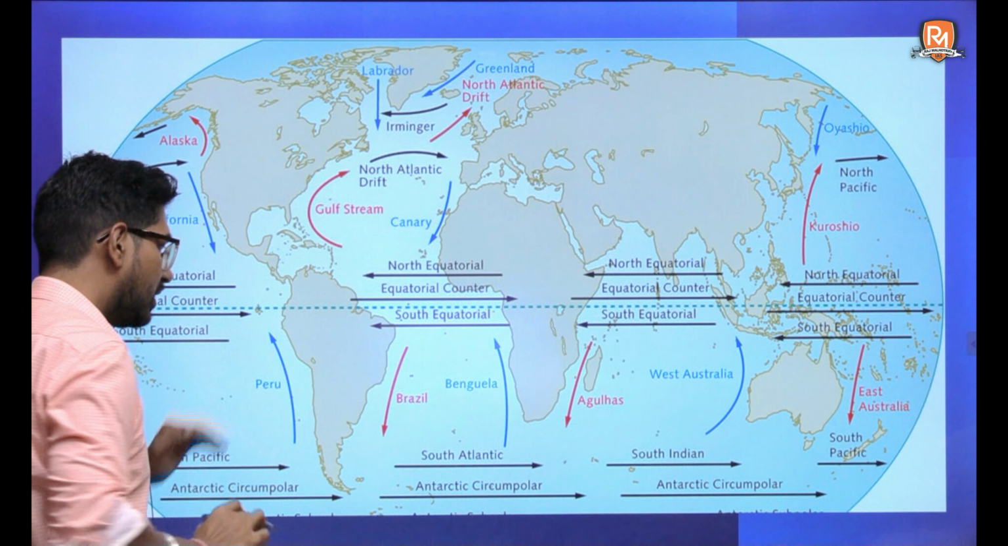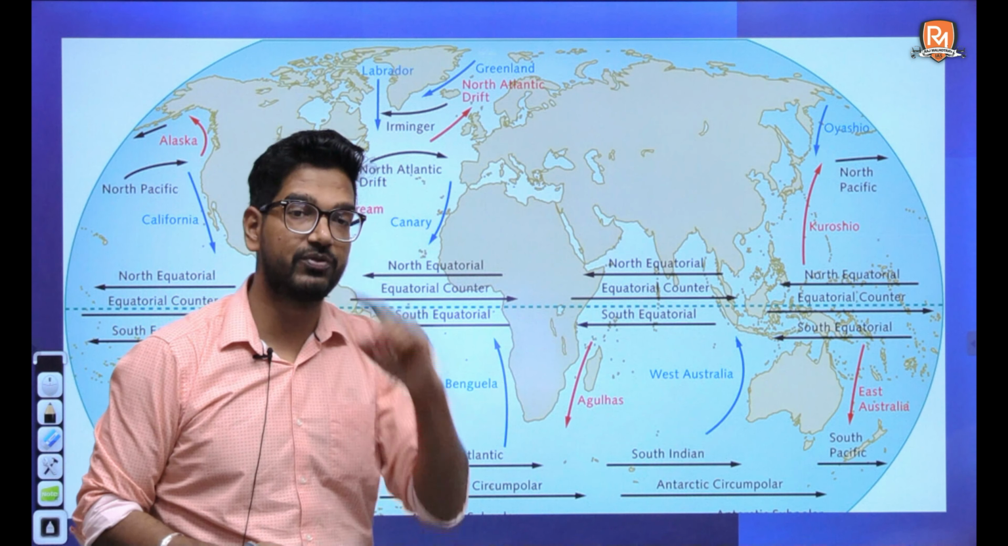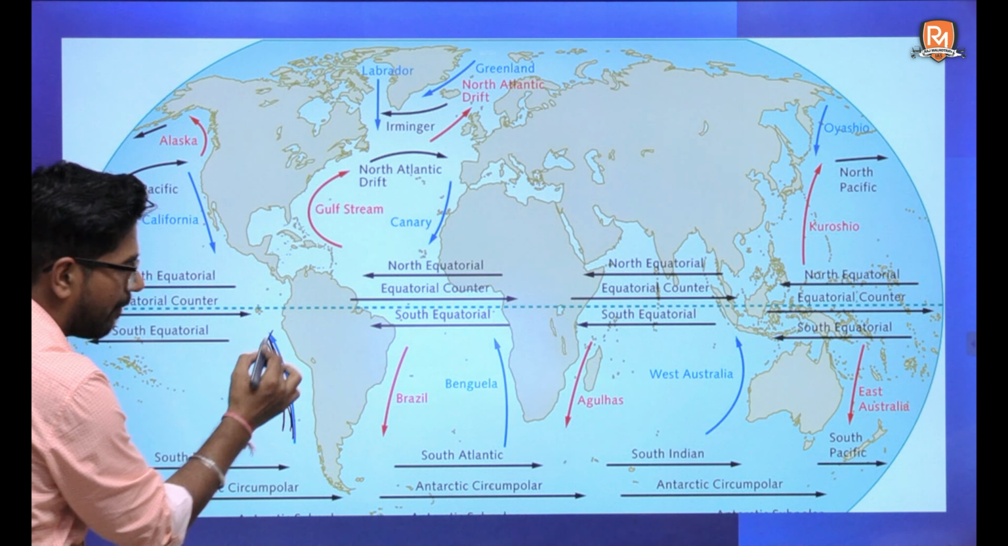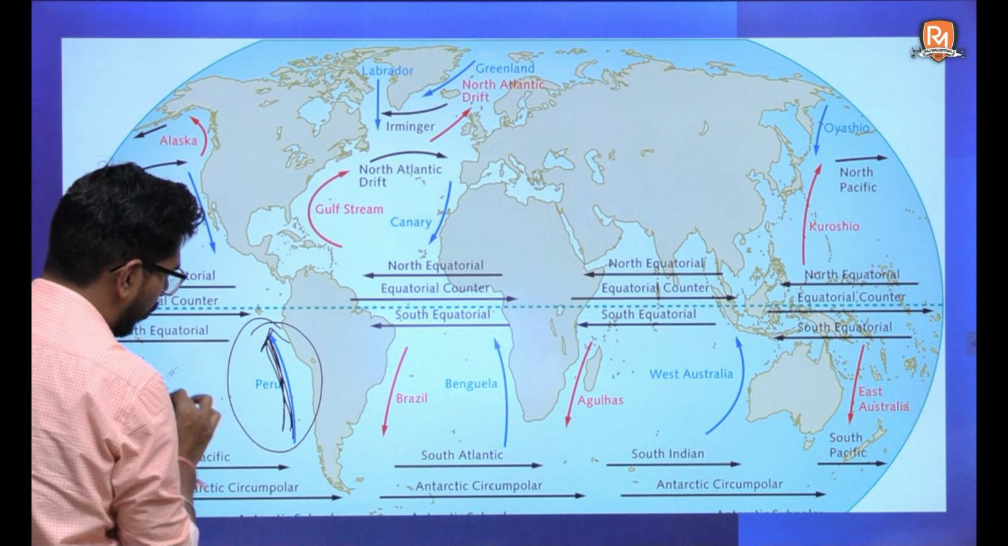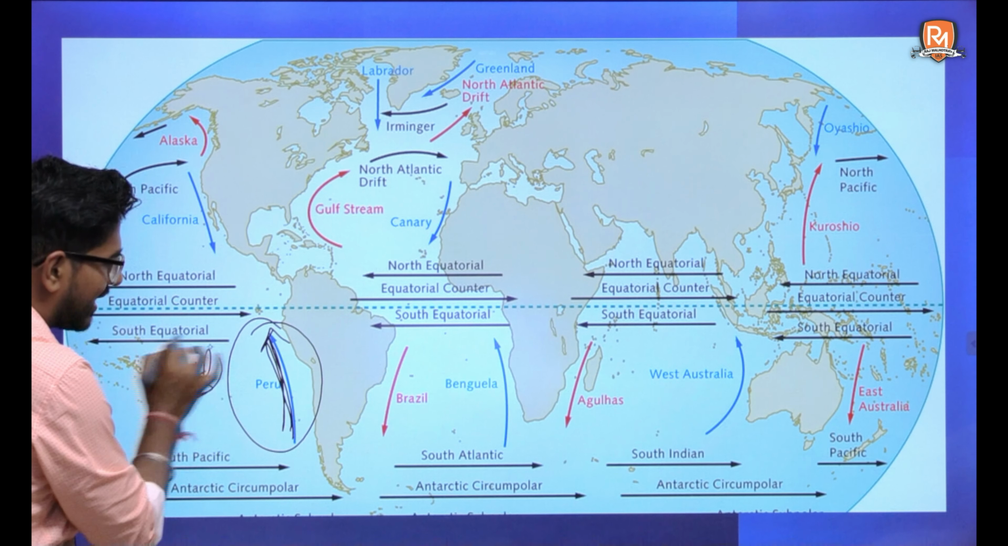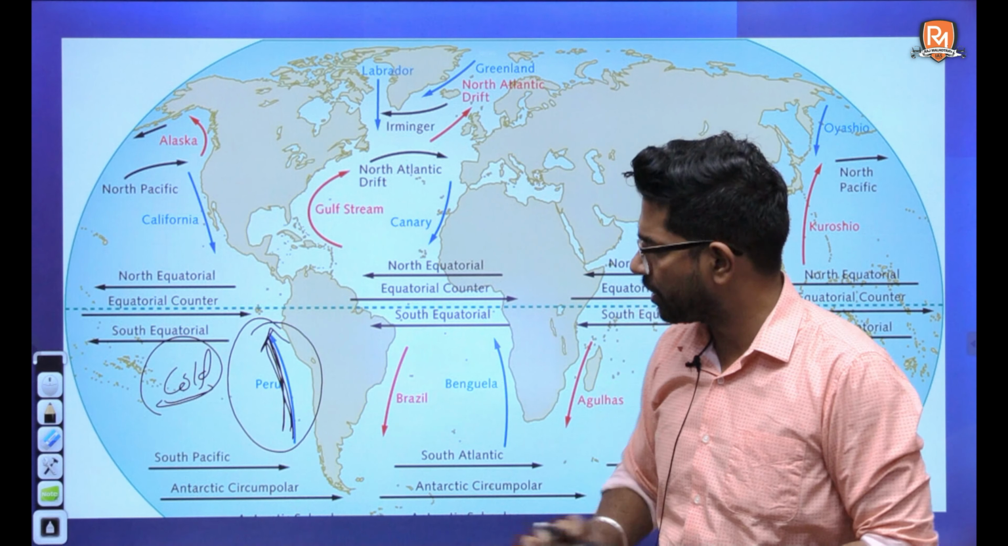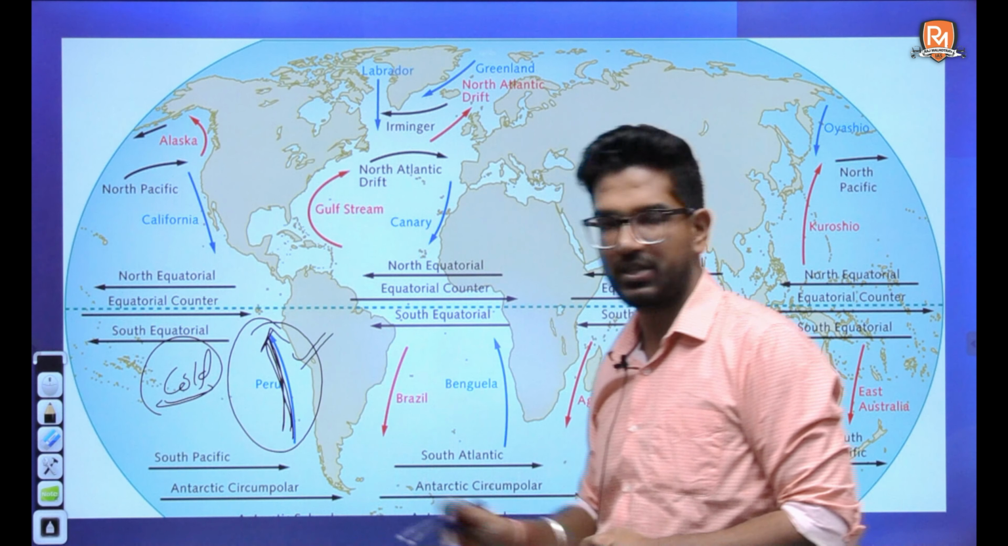Now let's talk about the southern part of the world. We have the Peru current, or you can say the Humboldt current, in this area. It's a cold current and it has a direct link with the Indian monsoon. So that's why it is very important. You should learn the location of this current.